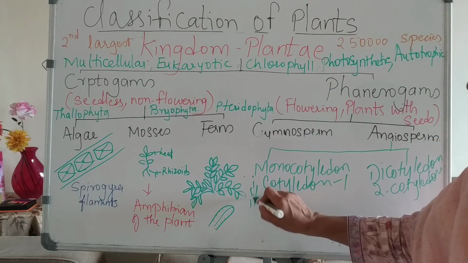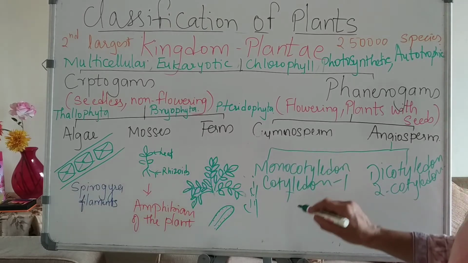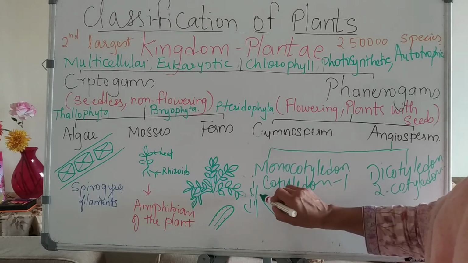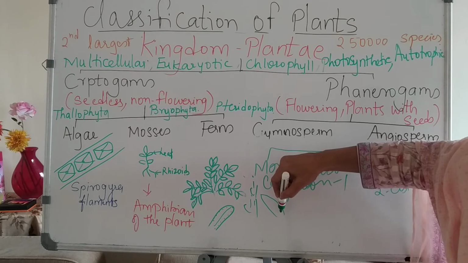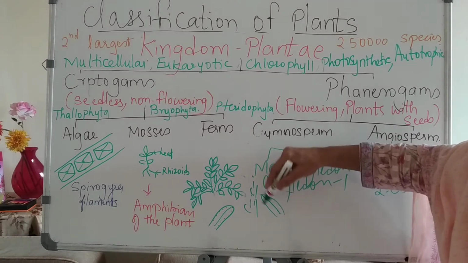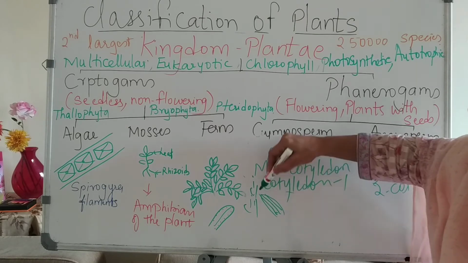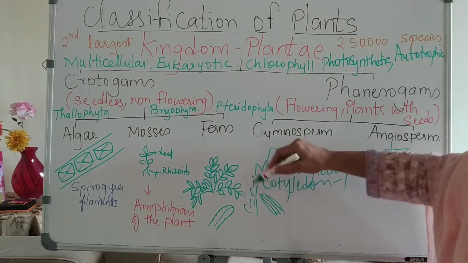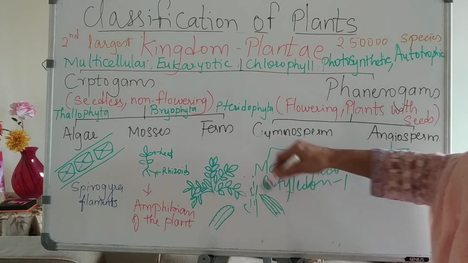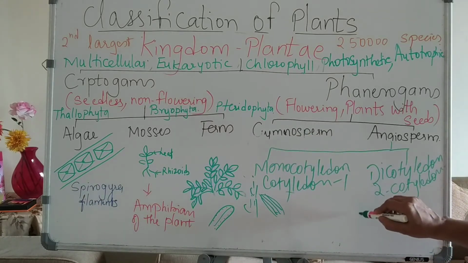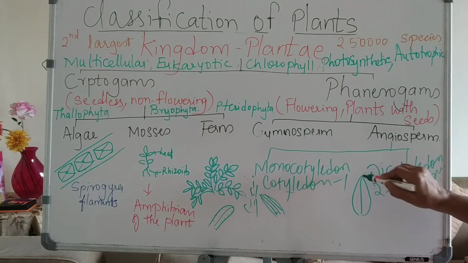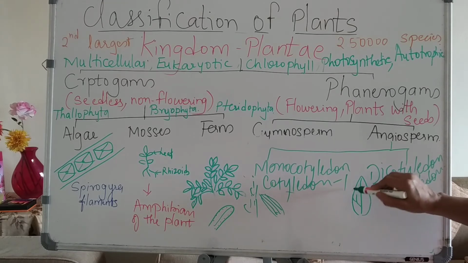The other structures which are associated with monocotyledon. If you see the leaf, the lines which you can see on the leaves are known as venation. They are parallel venation. There is a midrib and there are lines present which are parallel to the midrib. Whereas in dicotyledon, there is a midrib and then you can see that reticulate venation is present.